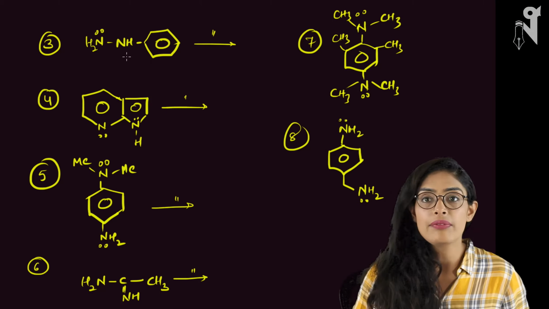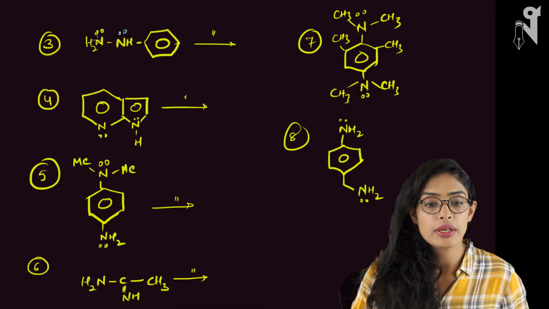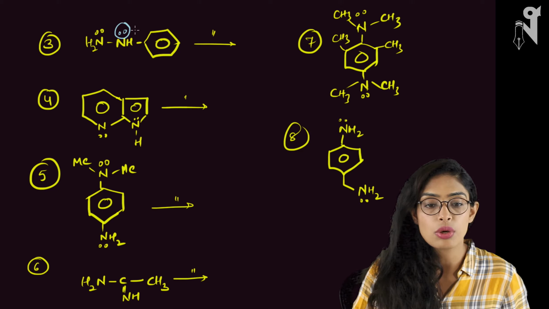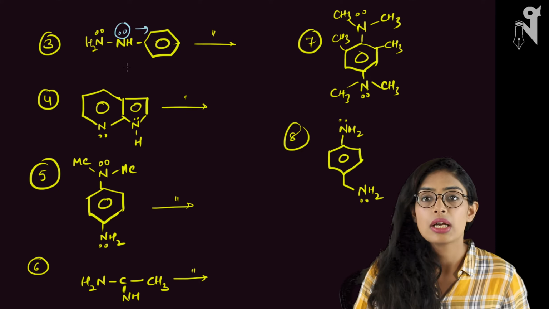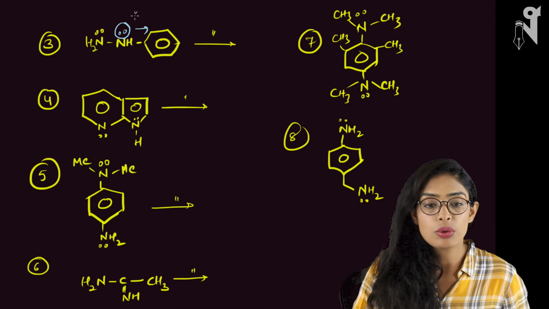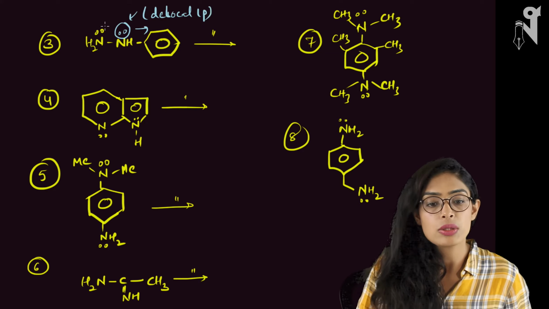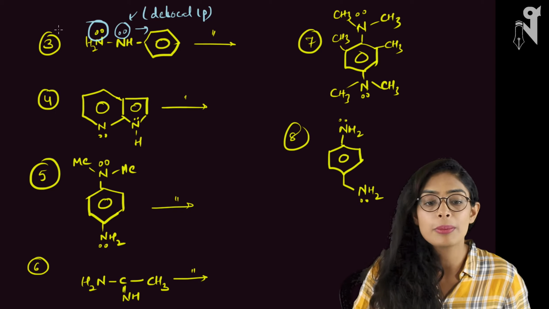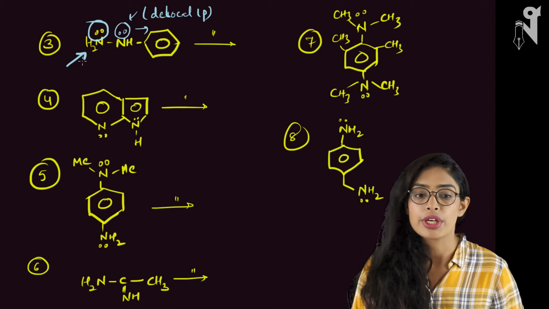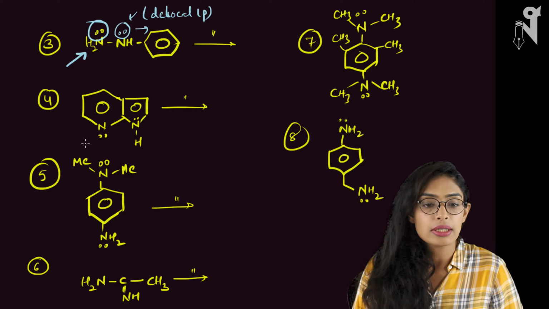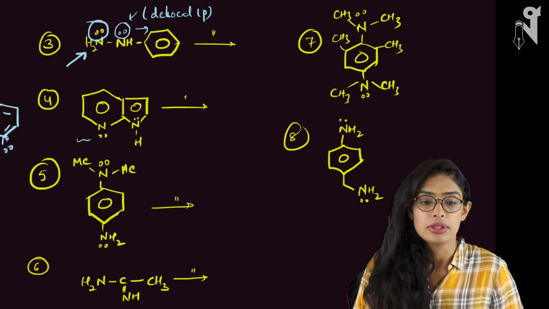Now in exactly the same way, here we have two nitrogens, one here and one here. This nitrogen's lone pair is in conjugation with the double bonds of this benzene. So this lone pair is the delocalized lone pair, whereas look at this lone pair, this is the local lone pair, hence this will be the site of protonation. Now look at this, this is nothing else but pyridine. If you look at the structure of it, it is something like this. This is your pyridine.